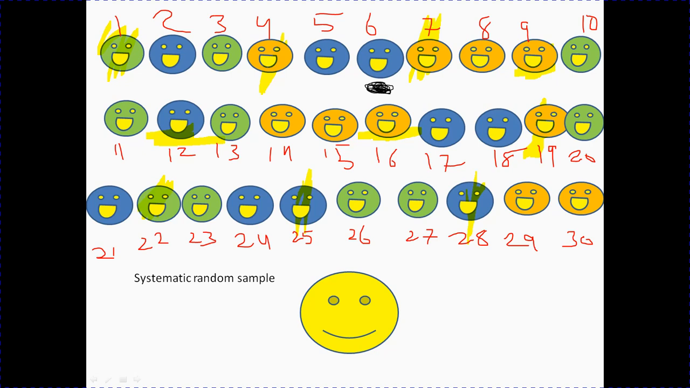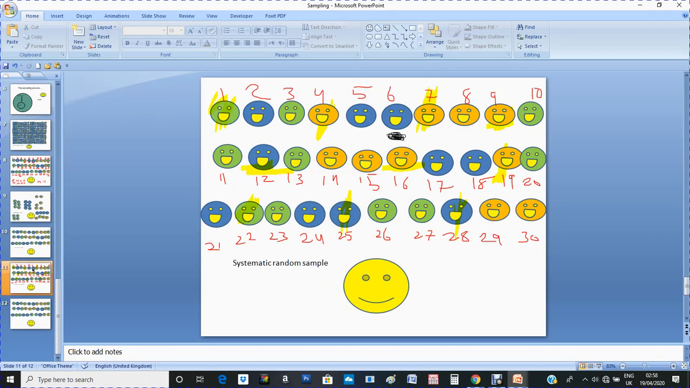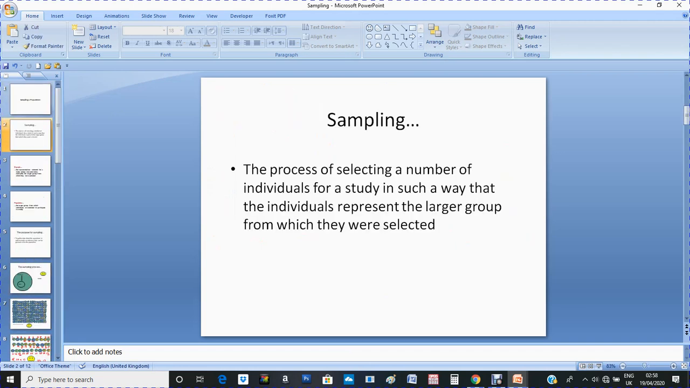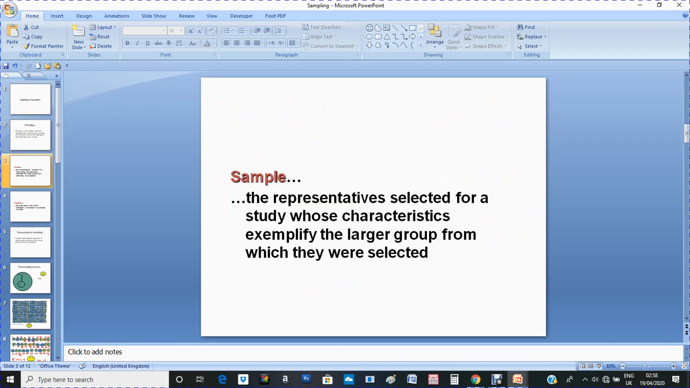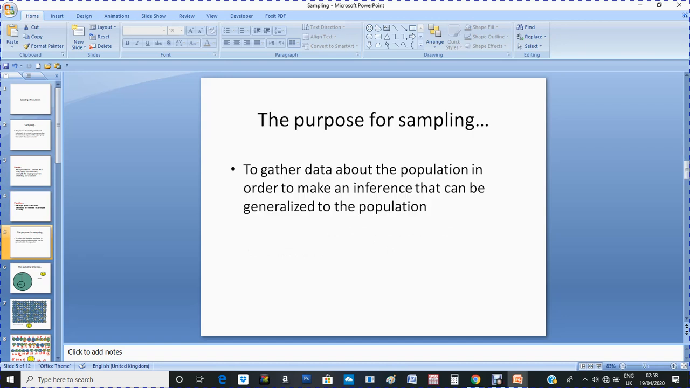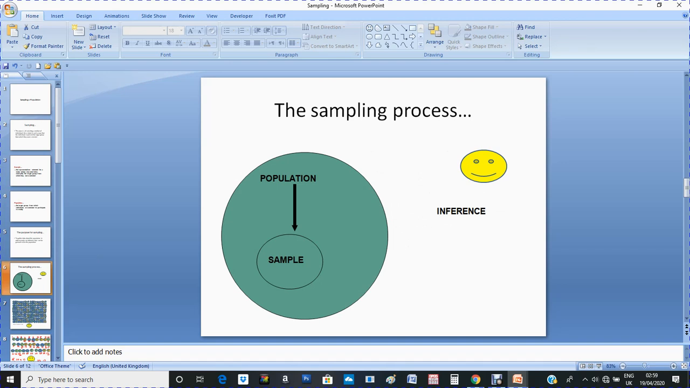Okay, so let's remember what we have here. We said sampling is the process of selecting a number of individuals for a study in such a way that the individuals represent the larger group from which they were selected. This is the sample, the representative selected from the population. Population is the larger group from which the individuals were selected. The purpose of sampling is to gather data about the population in order to make an inference that can be generalized to the population. And we said, if you remember, this is the population.